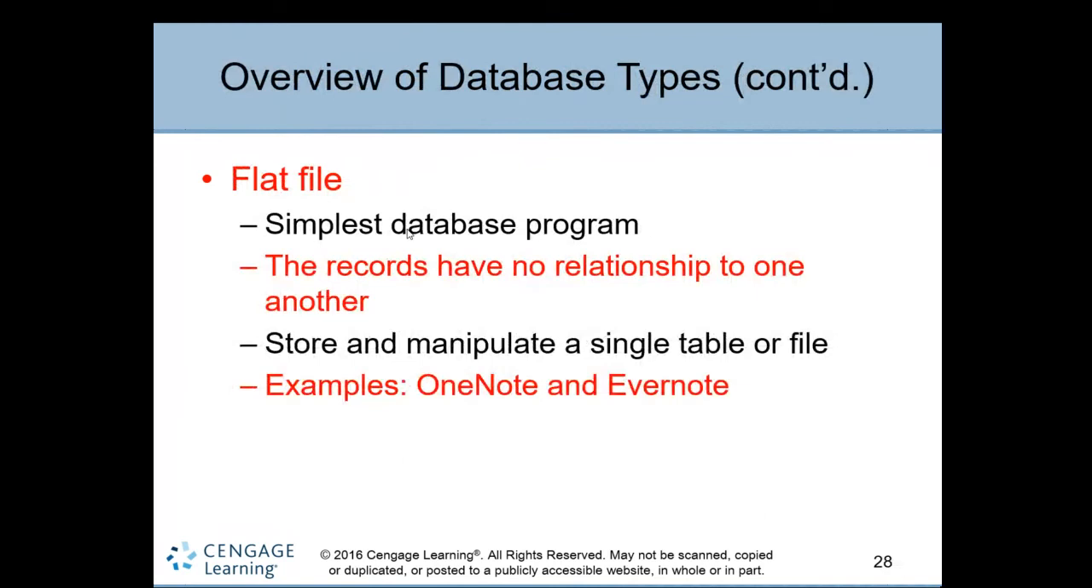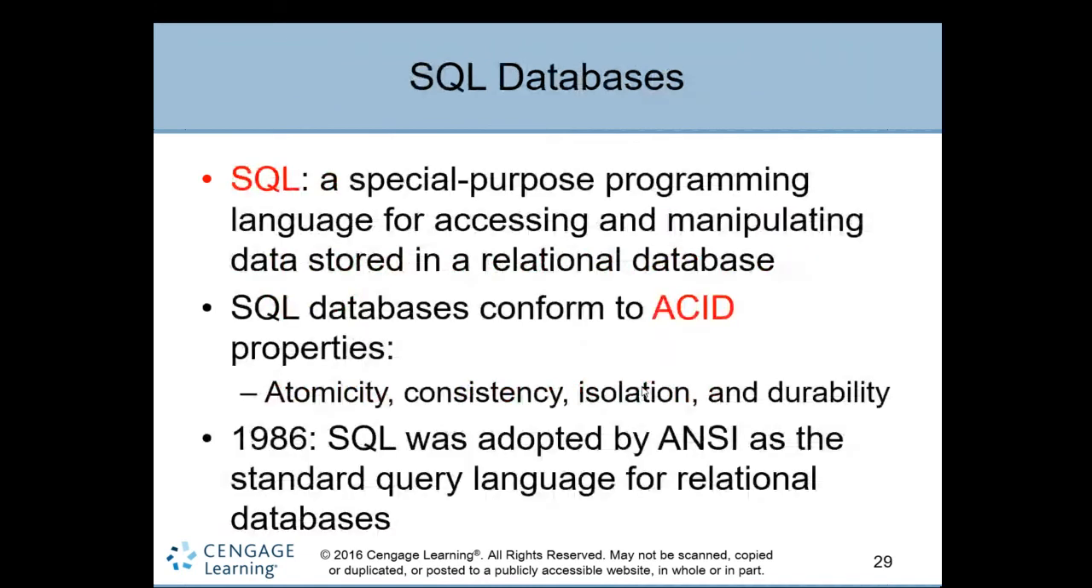Another type is flat file. Simply a file system where one file does not have any relationship with another file. Assume OneNote, Evernote, Notepad. You see examples here. OneNote. We know this one. Even text documents, where you cannot link one document to another document. This is the simplest form of database types. This is one of the types of database, right?